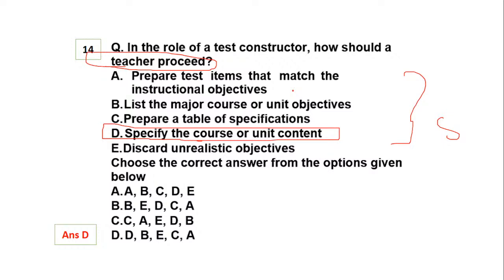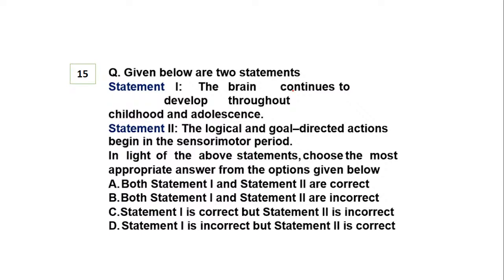Fine? Now question number 15, there are two statements. This topic is from teaching aptitude. Statement 1: the brain continues to develop throughout childhood and adolescence. Statement 2: the logical and goal oriented action begins in the sensory motor period.